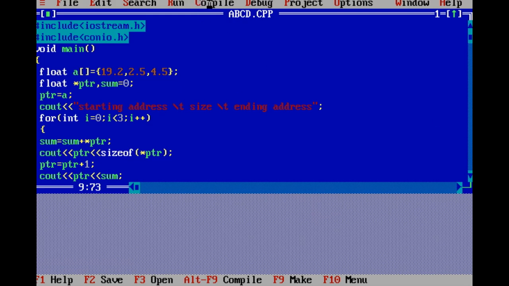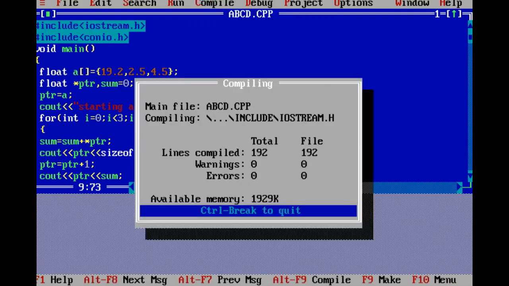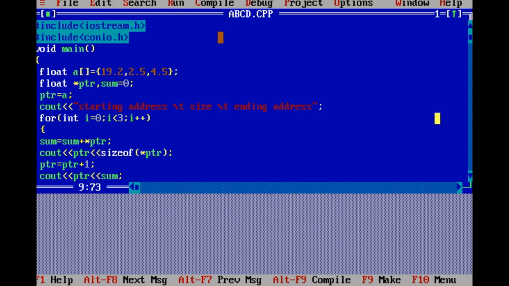Now you have to compile your program. Why do we compile this program? When we compile the program, the compiler converts this high-level language program into machine language, and the computer understands this program. If there is any error, it will give you an error. Then you have to rectify that error. And if there is no error, you will get this message as success. It means your program is successful. There is no error, and now you can run your program to check the output.